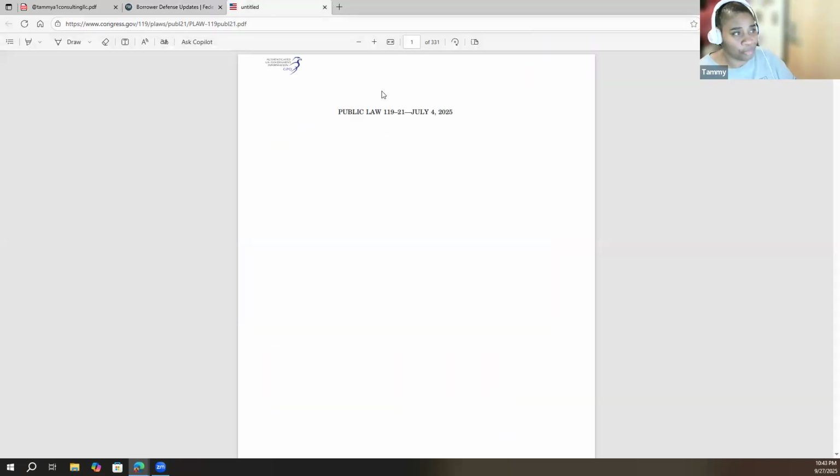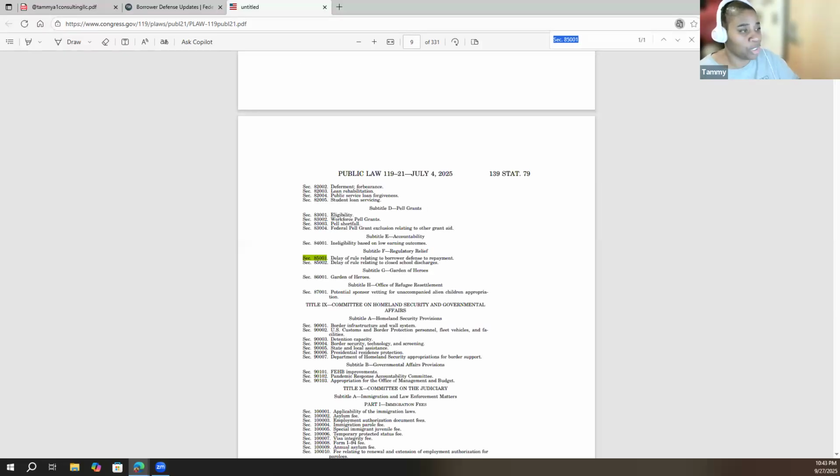And you can go directly to the One Big Beautiful Bill Act. This is 331 pages of information. What you can do is just type in "regulatory relief," okay? Because it's a PDF. You can just go to Google and type in One Big Beautiful Bill Act. It'll take you to congress.gov. This is the site that I go to. You just download the PDF version, and that allows you to type things in to search through the act, okay? But we're going to go to subtitle F, regulatory relief, and this is where we'll see section 85001, delay of rule relating to borrower defense to repayment.